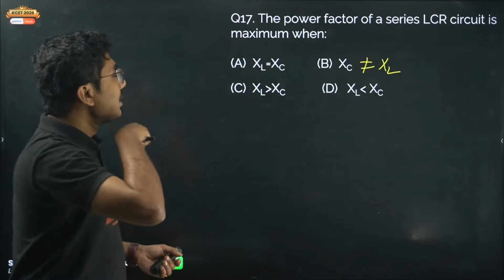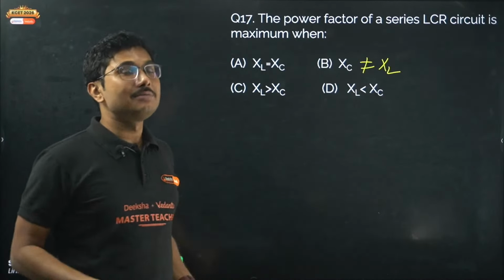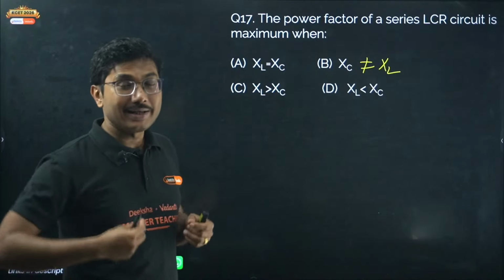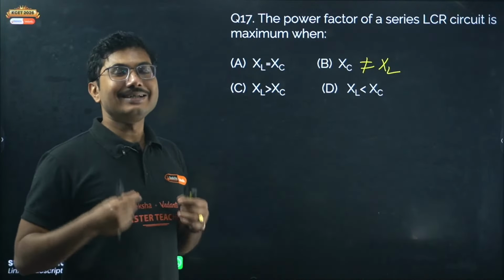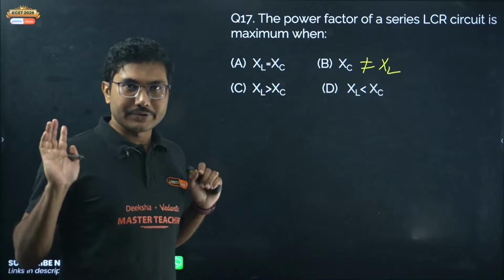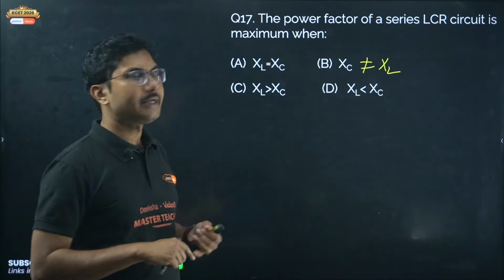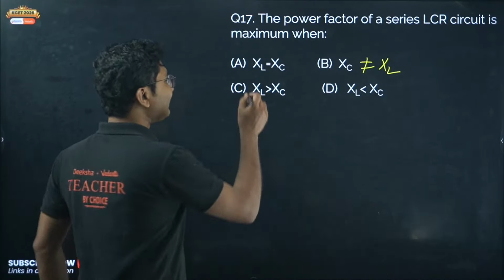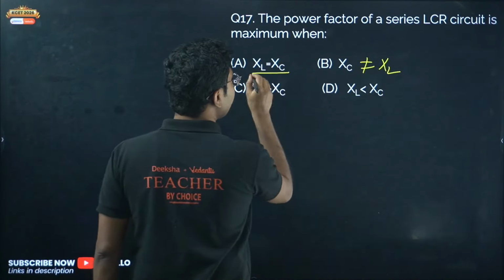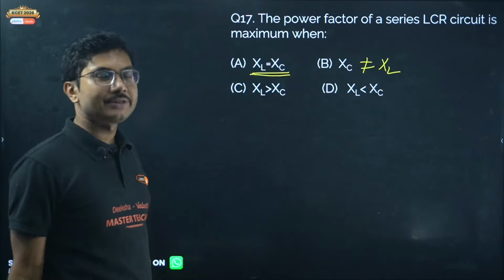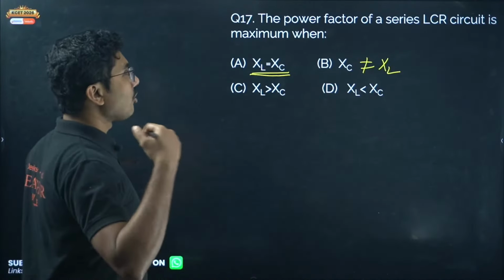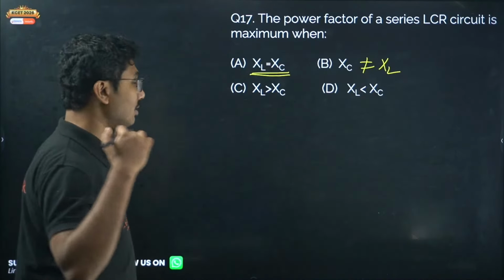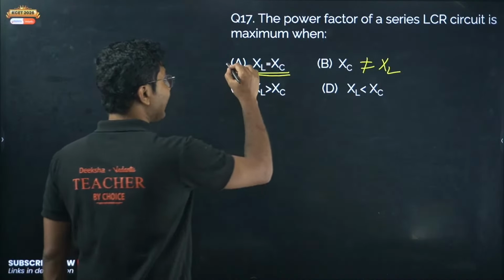So here, power factor is maximum when maximum power is dissipated in the circuit, and maximum power is dissipated when the circuit is in resonance or it is a pure resistive circuit. Only when XL equals XC, the circuit is said to be in resonance. Circuit in resonance means maximum power is dissipated, power factor is 1. Cos phi is called power factor, and cos phi becomes 1. So this is the correct answer.